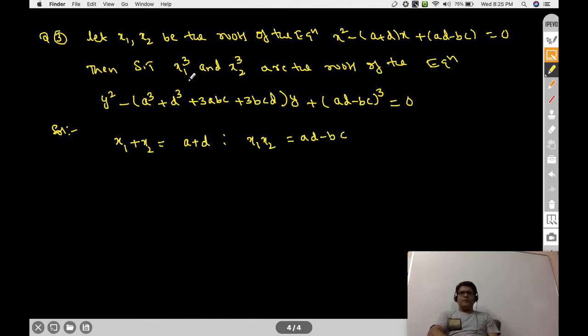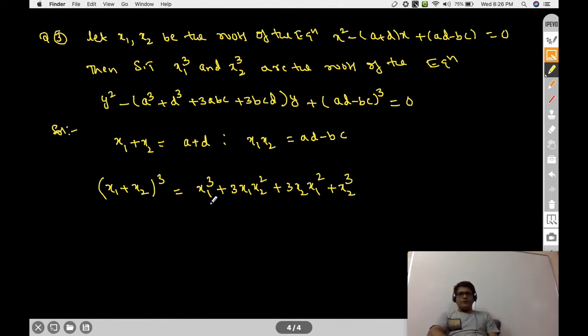Now we need to show that x1 cube, x2 cube are the roots of this equation. So for that, I will consider x1 plus x2 whole cube, because in this expansion we can get x1 cube and x2 cube. So x1 plus x2 whole cube is equal to x1 cube plus 3x1 x2 square plus 3x2 x1 square plus x2 cube.